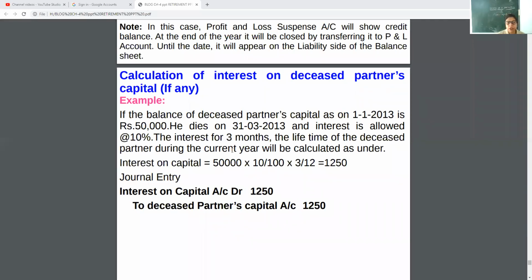Okay, so in this question, 50,000, 10%, and 3 months. We cannot give him the profit of the full year. We cannot give him the interest of the full year. Why? Because the life duration of this partner in the firm is only 3 months. So interest on capital account debit to deceased partner's capital account.